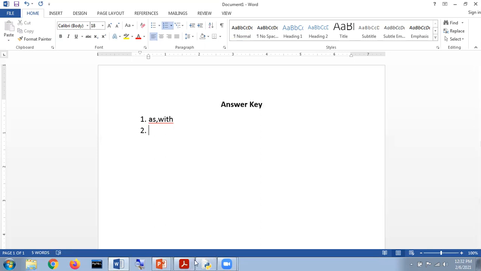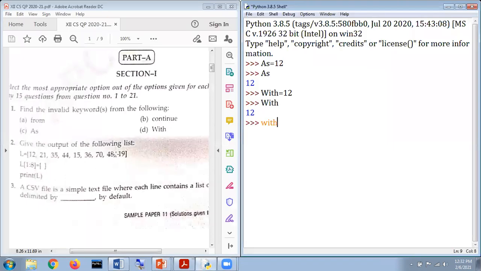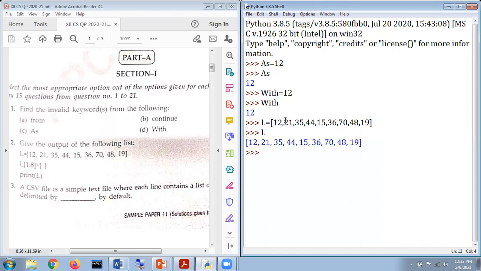Second question says, kindly concentrate, my dear respected students: give the output of the following list. It's my humble request, kindly consider, because this has square brackets, it means this is to be considered a list. I have mentioned L is equal to 12, after that 21, 35, 44, 15, 36, 7048, and the last one 90. Then we display the content of the list which is named L.